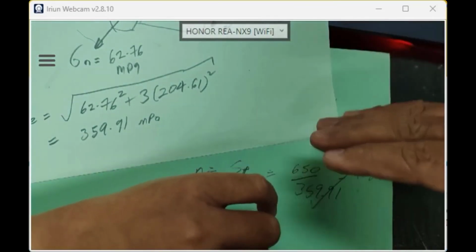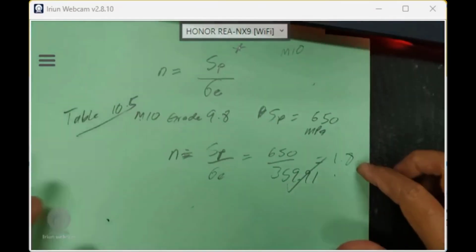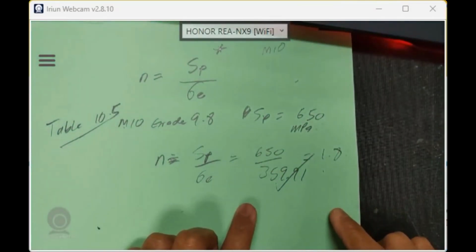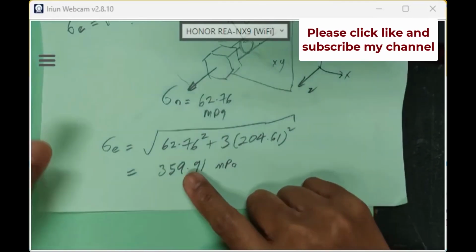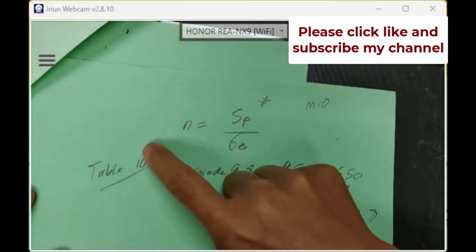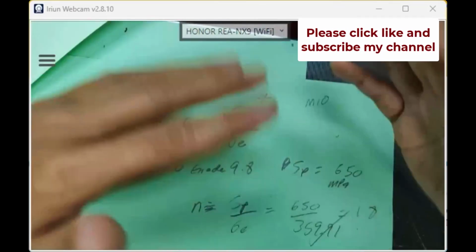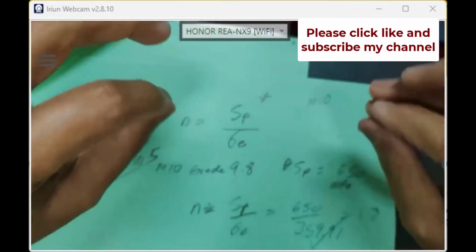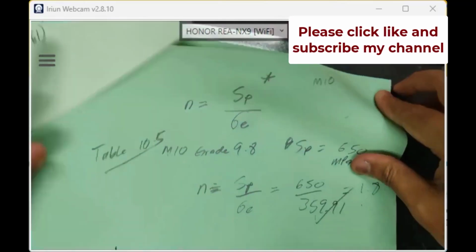Of course, if I use a lower grade like 5.8 or 4.8, it can be safe, right? In this case, if I still want to use M10, I have to use grade 9.8, because based on the total equivalent stress, from the direct shear and also the tensile load, we got the value there. So be careful: for sigma, always use proof strength. If I have only tau and no sigma, like the previous example with no pull-out load, only direct shear and secondary shear load, I have total tau, and then it is SSY over tau. The denominator is tau. That's all about it.